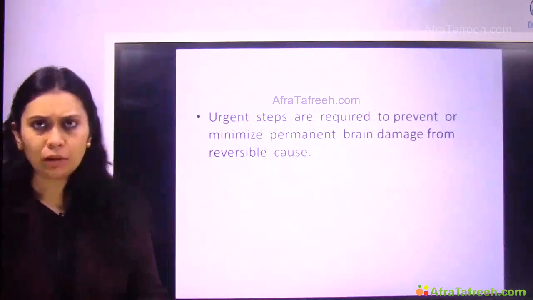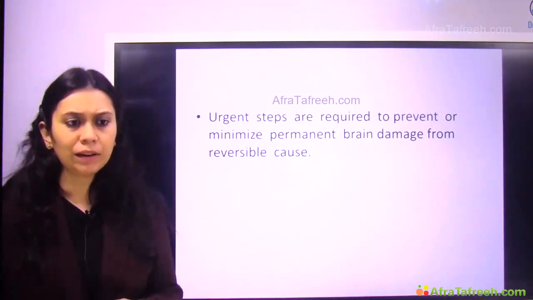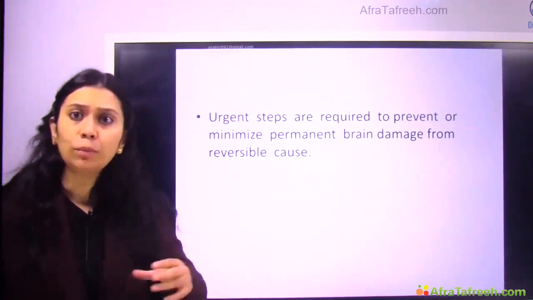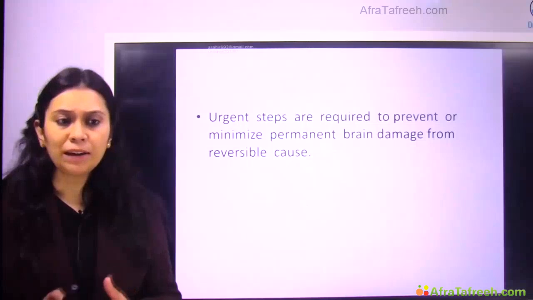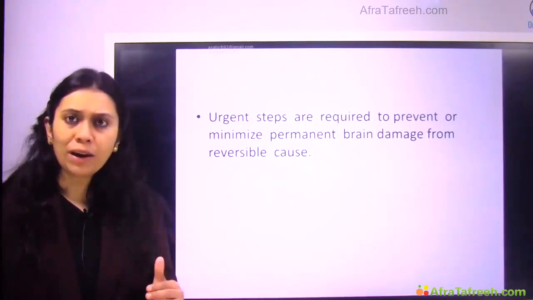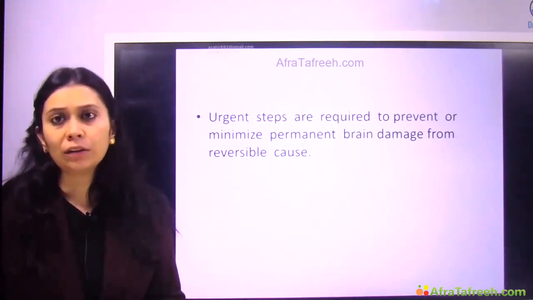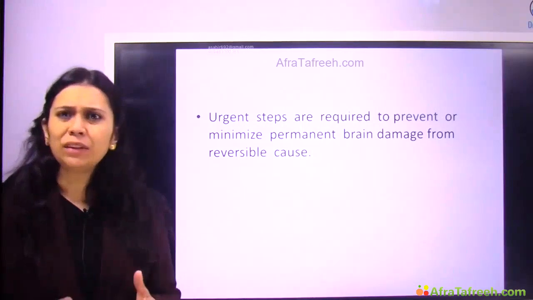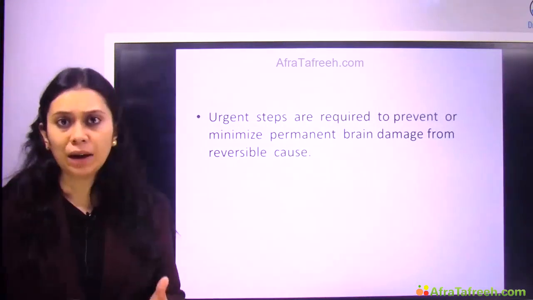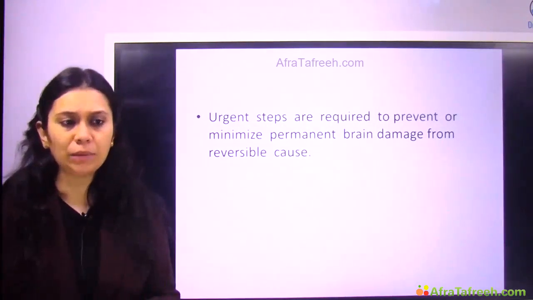So how do I approach a coma patient? We need to take some urgent steps to prevent, or if we cannot prevent, to minimize, the permanent brain damage from reversible causes. So if coma is due to some reversible cause, it can be due to irreversible causes also, but if it is due to a reversible cause and things can be reversed by us, by an urgent approach, we can prevent and minimize the brain damage in these patients.